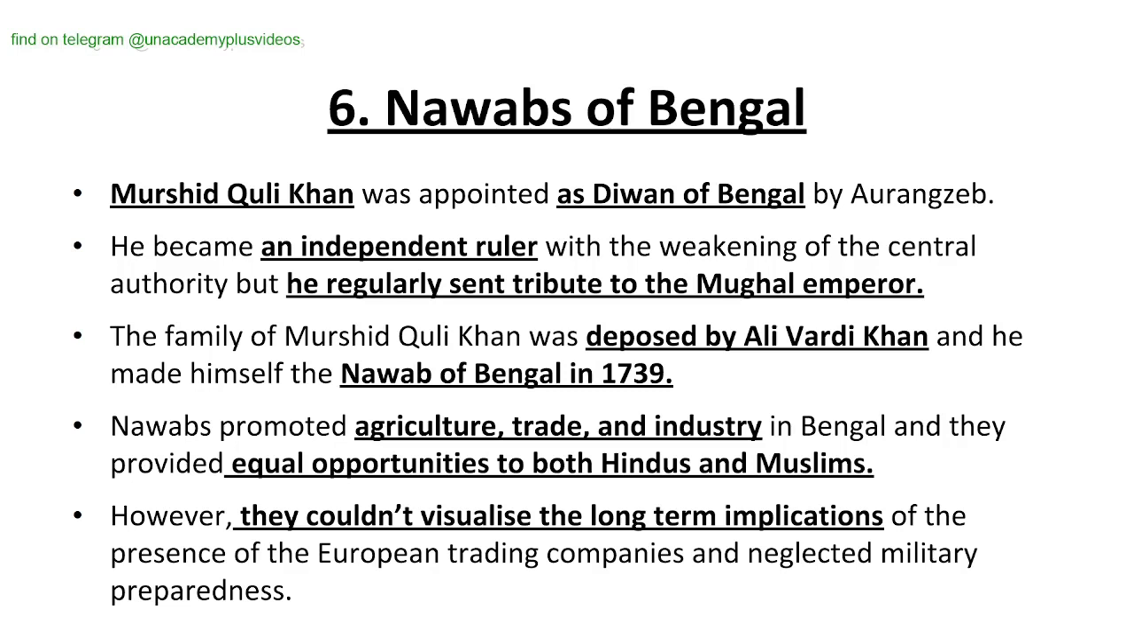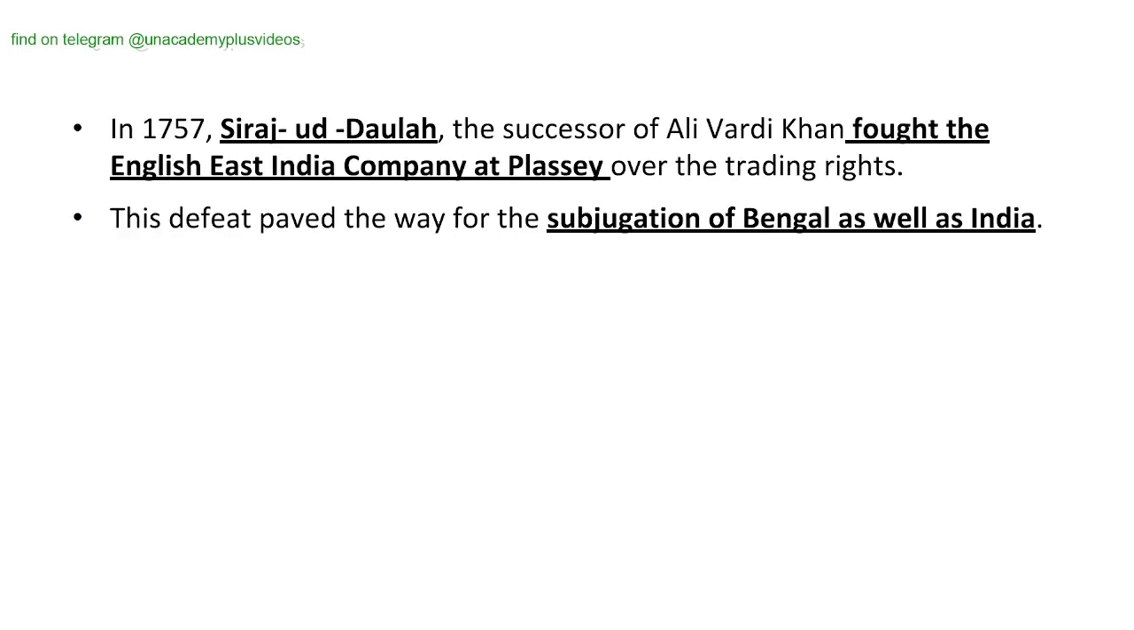Nawabs promoted agriculture, trade, and industry in Bengal, and they provided equal opportunities to both Hindus and Muslims. This is important. However, they couldn't visualize the long-term implications of the presence of the European trading companies and neglected military preparedness. In 1757, Siraj-ud-Daulah, the successor of Alivardi Khan, fought the English East India Company at Plassey over trading rights. This defeat paved the way for the subjugation of Bengal as well as India. So, this is important: 1757, the Battle of Plassey. Okay.